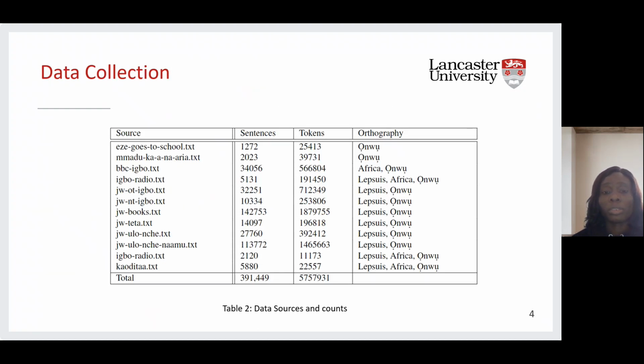The table here shows us the data sources and the counts. The data we used for this work was gotten from various sources. We can see the various sources of the data we used. Mostly it came from the JW website. We can see the number of sentences from each source. The third column is the tokens, and the next one is the orthography in which these texts are written.